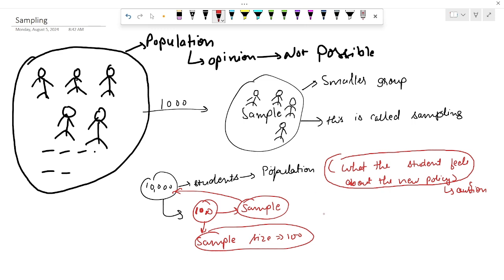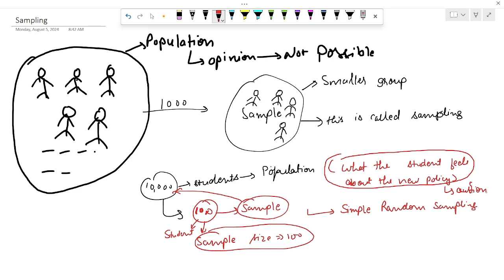This is an example of sampling, and this is simple random sampling. That is because we have taken 100 students at random, and this type of sampling is called simple random sampling. It is one of the most common methods in sampling. It is a simple example, and I hope it is clear to you.